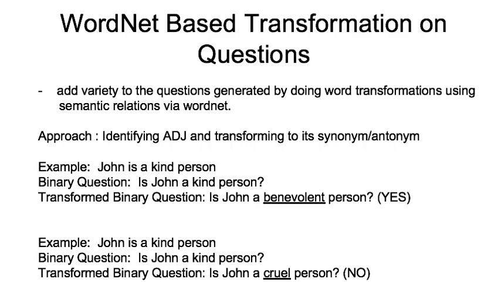Next, we add some variety to our questions by doing word transformations using semantic relations via WordNet. So the approach would be to identify adjectives and transform them to their synonyms or antonyms, and based on that, we can change the answer to the question. So an example is "John is a kind person." We generate the binary question, is John a kind person? And now we can transform the adjective to "benevolent", and since it's a synonym, the answer remains the same. In case it is not a synonym, the answer changes.